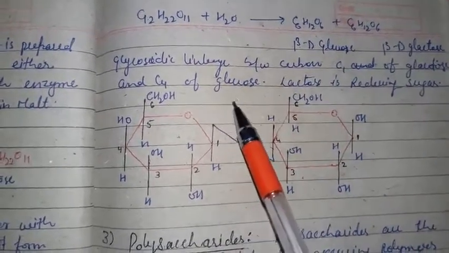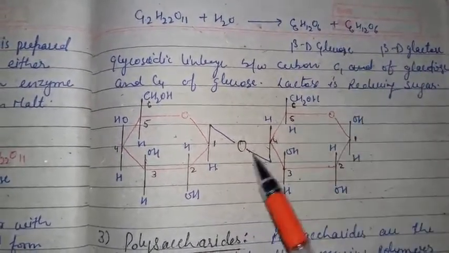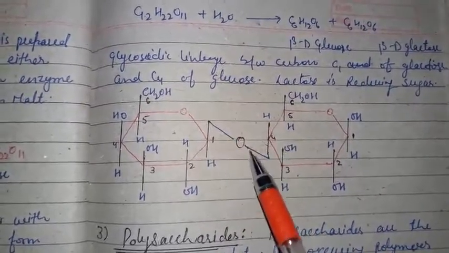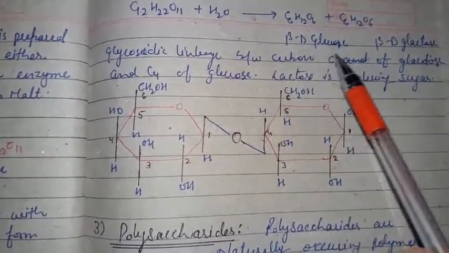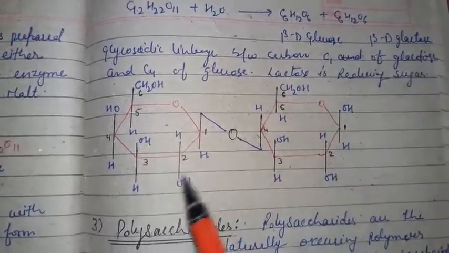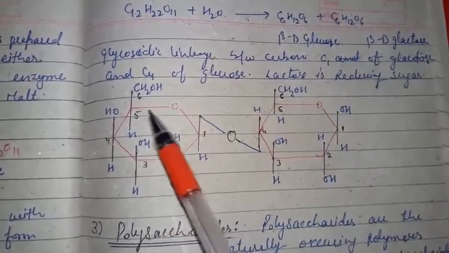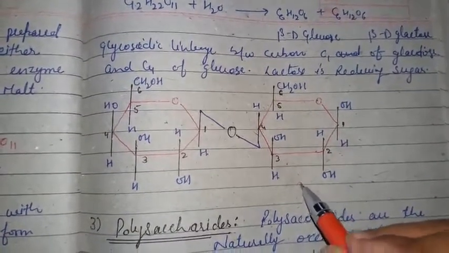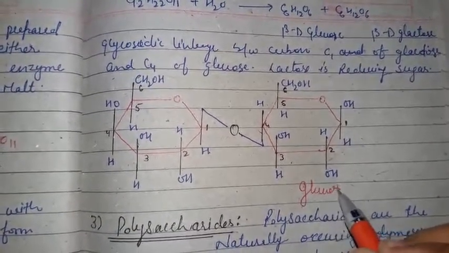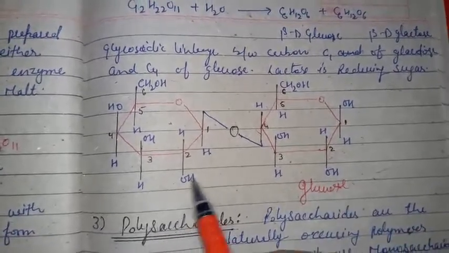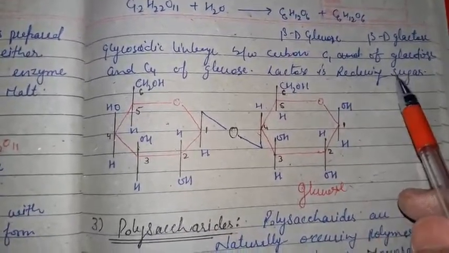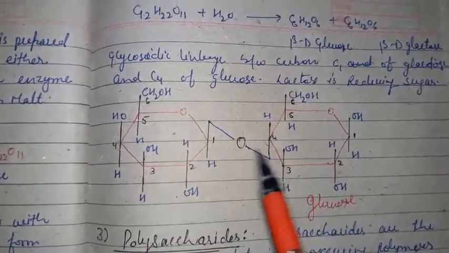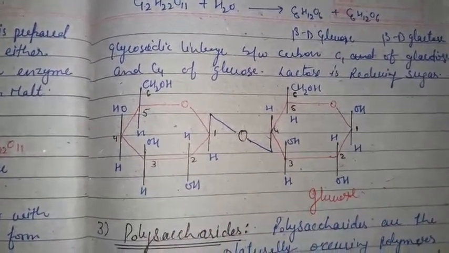These two molecules are linked with a 1,4 linkage, which is a glycosidic linkage. This is called the glycosidic linkage between carbon C1 of galactose and C4 of glucose. So this is your glucose and this is your lactose. Lactose is a reducing sugar. This is the basic structure of lactose.